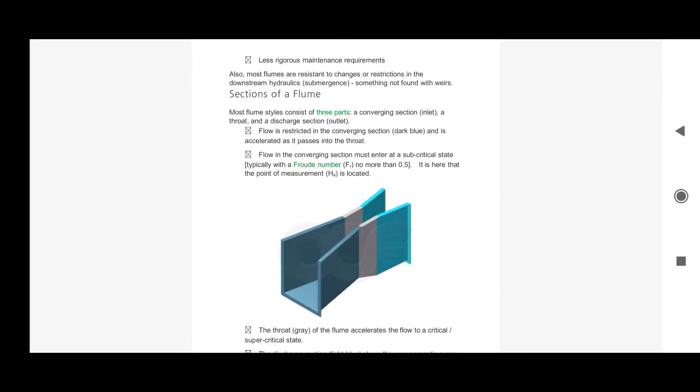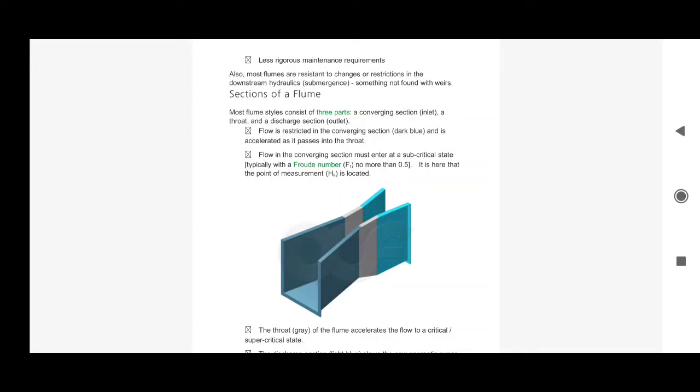So here we have been discussing flumes a lot. You can see in the figure there is a section of a flume, right? Most flumes consist of three parts: a converging section that you can see, that is the inlet, then there is a throat. A throat is the section in which the width is constant, and after that there is a discharge section which is called the outlet.